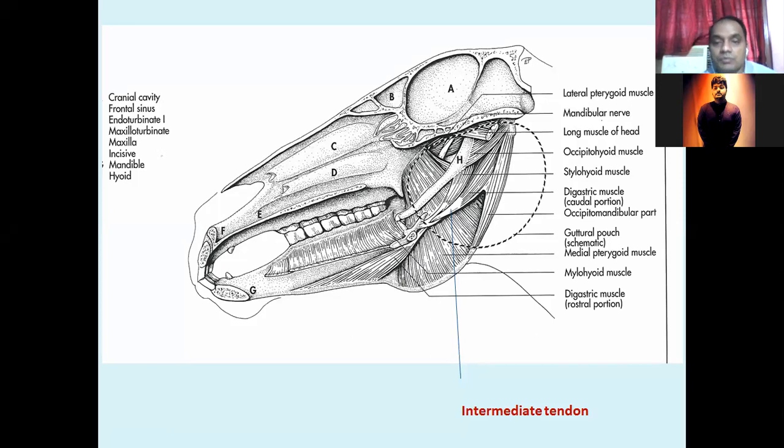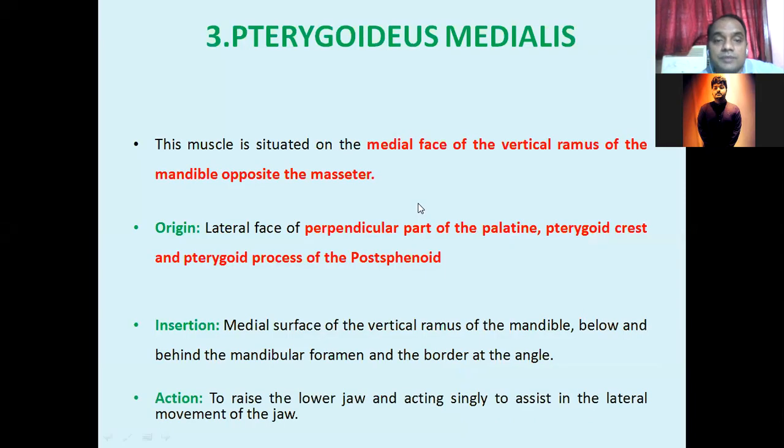This muscle originates from the perpendicular part of the palatine bone, the pterygoid crest, and the pterygoid process of the sphenoid bone. Its insertion is on the medial face of the vertical ramus of the mandible. It helps to raise the lower jaw, and acting singly it assists the lateral movement of the jaw.